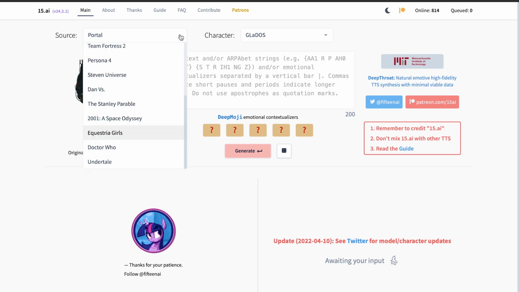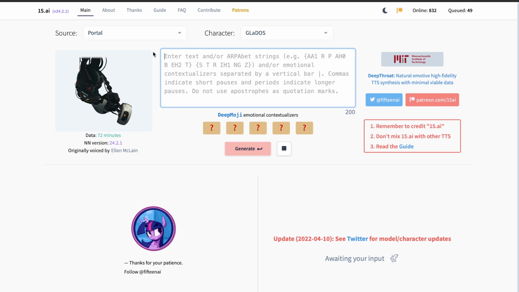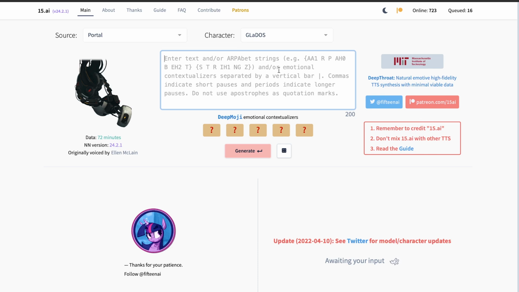which is imitating famous characters, and you can choose the kind of voice you want over here, and then you can literally just type in your own text here and it will generate a WAV file that you can download, and as far as I understood it, you can use it for free as long as you credit this website. But of course do your own research about this. So let's just try it out.